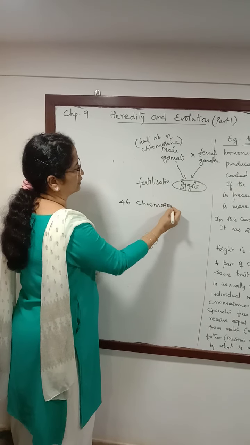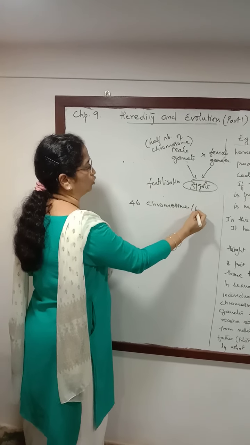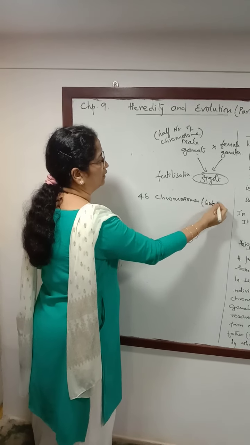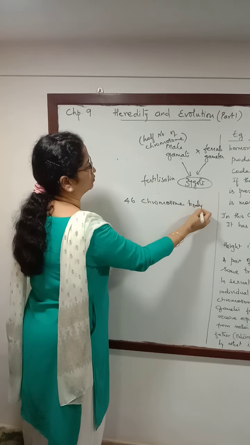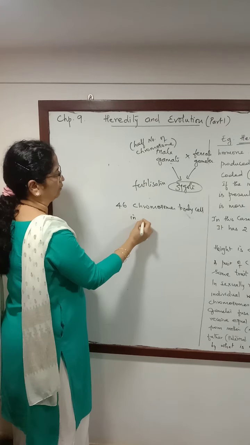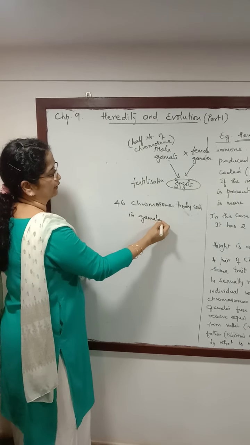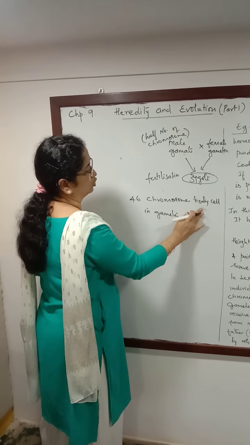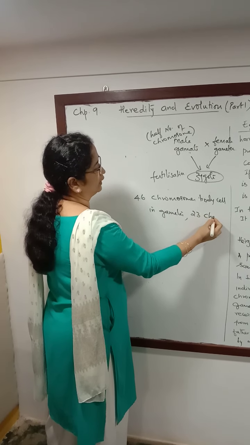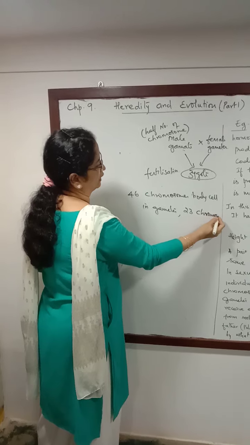All body cells will have 46 chromosomes. But in gametes of human beings, there will be only 23 chromosomes, not 23 pairs. 23 chromosomes will be there.